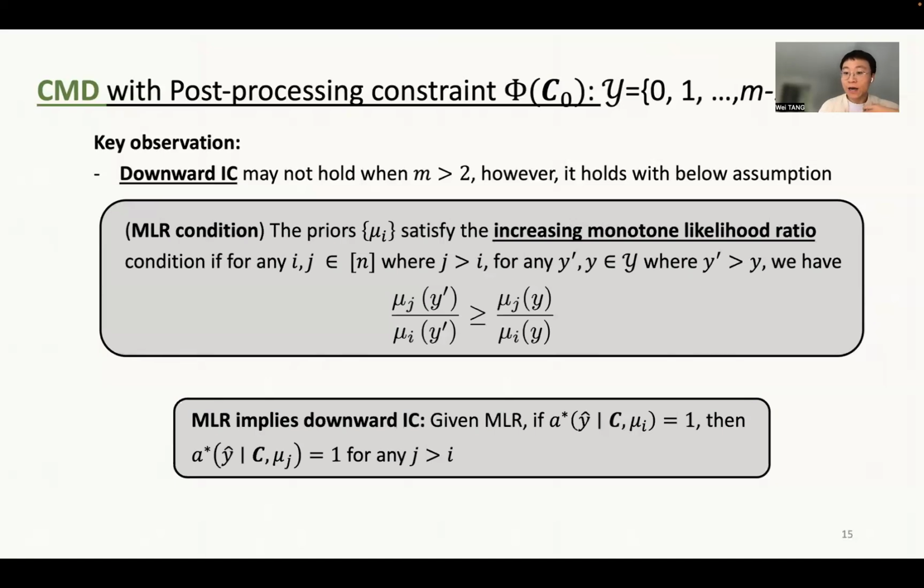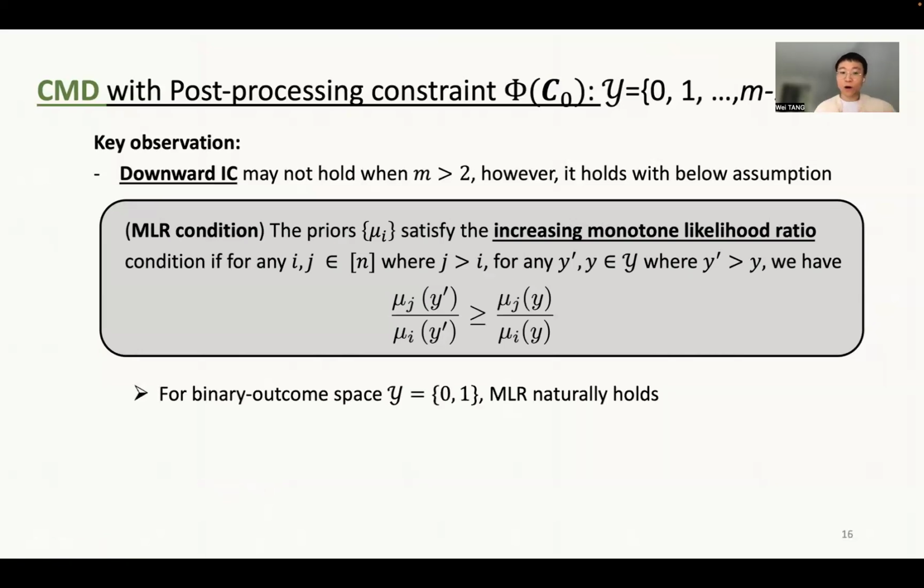In particular, if the decision maker's optimal decision under a particular instance is taking decision one, then there exists an order of the data instances such that for any data instance that has an index larger than this i here, the decision maker's decision is still taking action one.